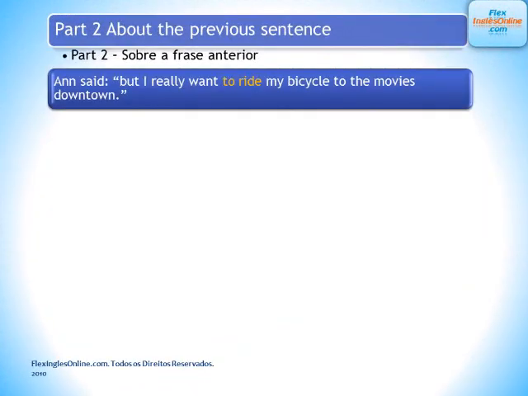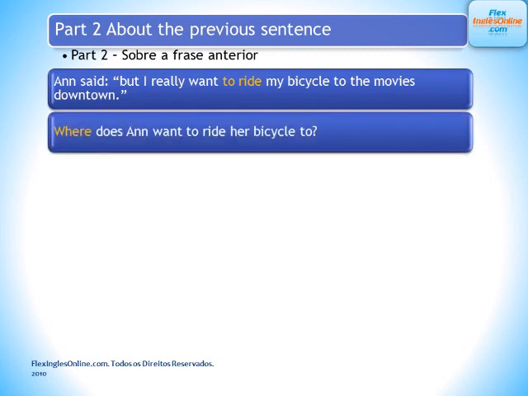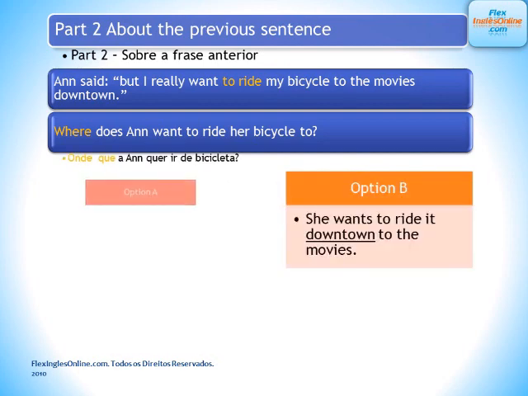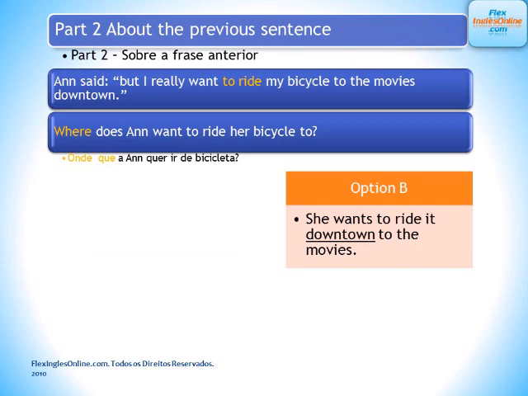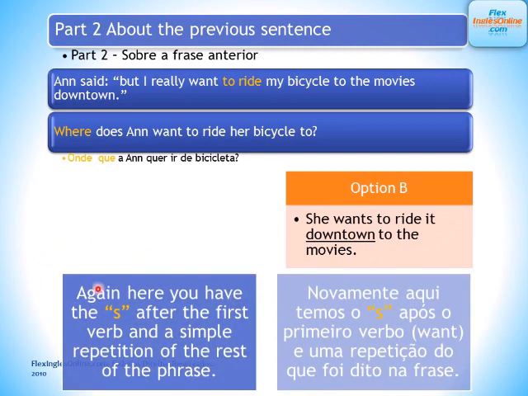Again about the previous sentence, but I really want to ride my bicycle to the movies downtown. Where does Anne want to ride her bicycle to? Options: A, she want to ride it downtown to the movie, or she wants to ride it downtown to the movies. As you imagine, como você imaginou, she wants to ride it downtown to the movies. A mesma regrinha. We have the S after the first verb and a simple repetition of the rest of the phrase.